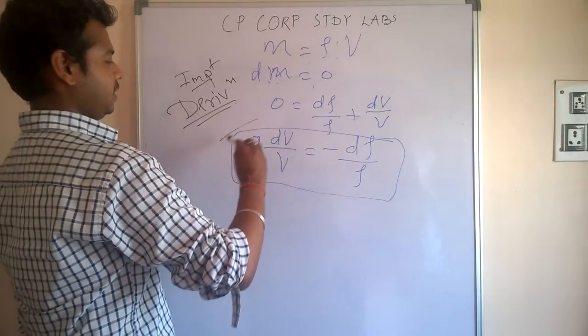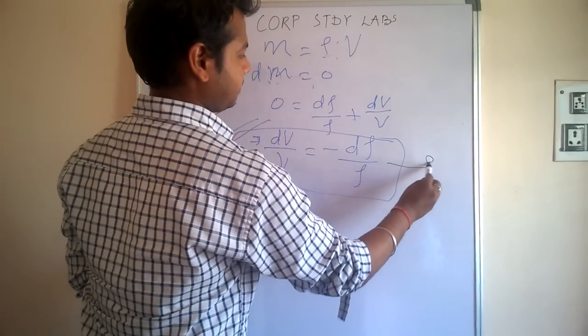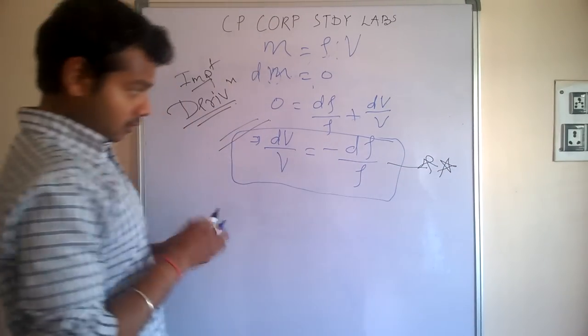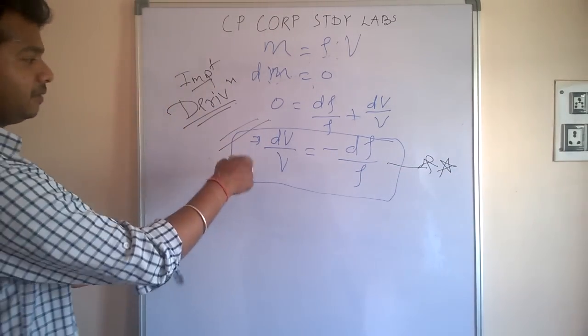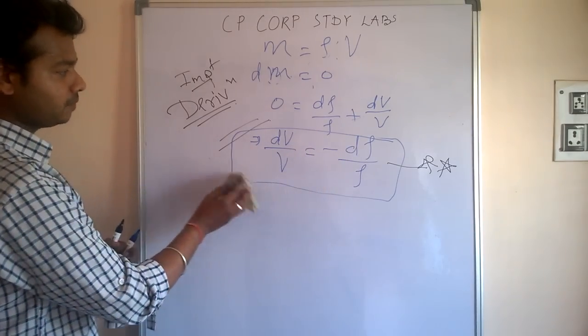Highlight this because we are going to take it in the next step: dV by V is equal to minus of d rho by rho.